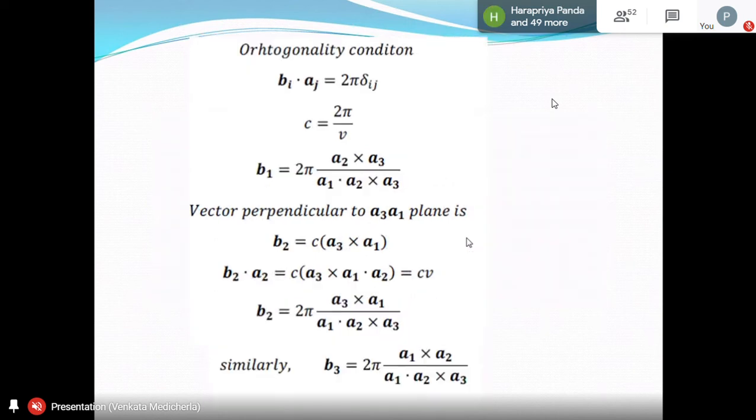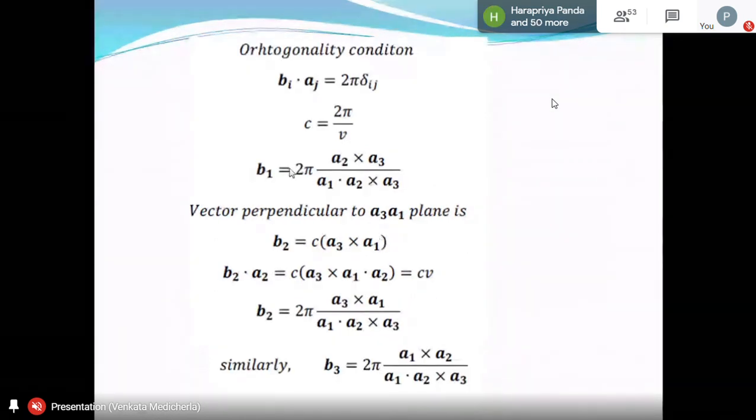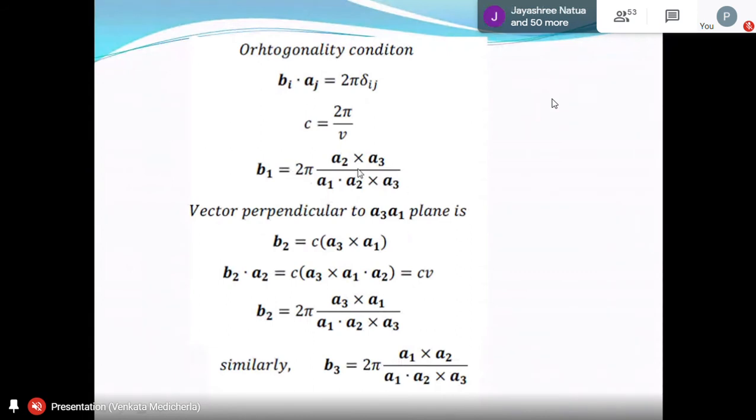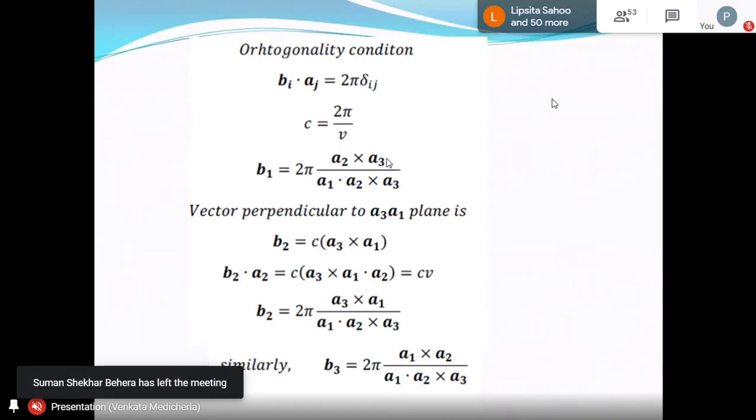That's what I have done here. 2 pi by B. B is replaced with A1 dot A2 plus A3. Then A2 plus A3 is already there in your definition of B1. So you get B1 is equal to 2 pi into A2 plus A3 by A1 dot A2 plus A3. That's the way you can actually get these vectors B1 and B. They are not just given to you, just like that. In the definition they have to follow. Okay. So B1 is equal to 2 pi into A2 plus A3 by A1 dot A2 plus A3.